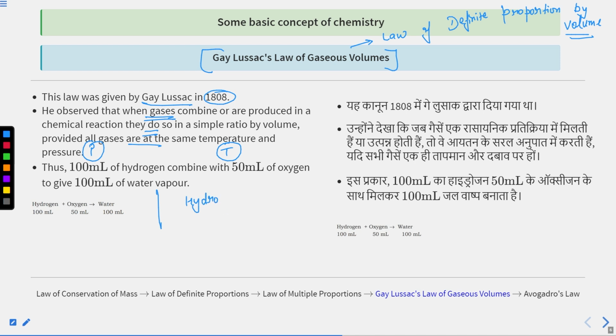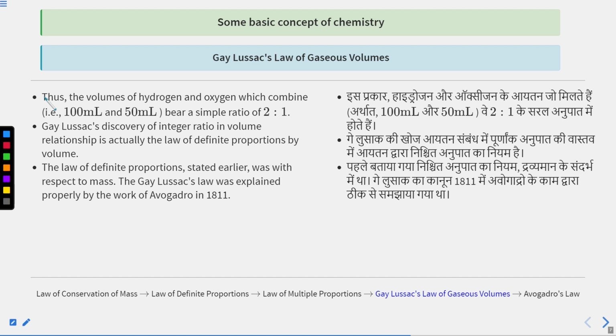So you can say hydrogen plus oxygen. If hydrogen, which is a gas, is combining with oxygen, which is also a gas, it is giving water. So you can say 100 ml of hydrogen is combining with 50 ml of oxygen, and you are getting 100 ml of water vapors. Water vapor is also a gas, hydrogen is a gas, oxygen is a gas.